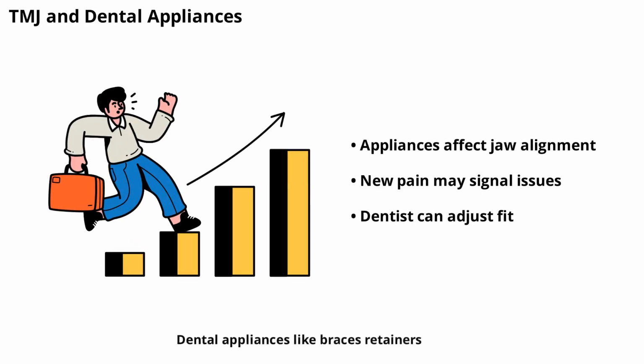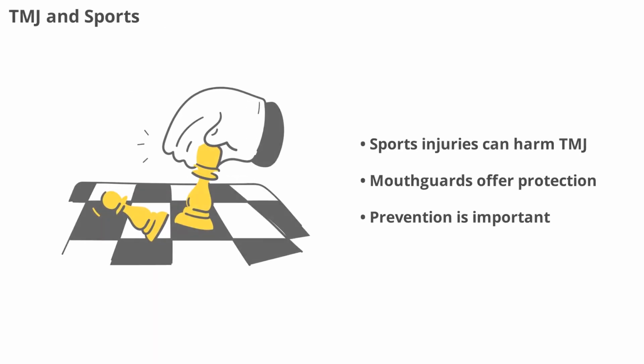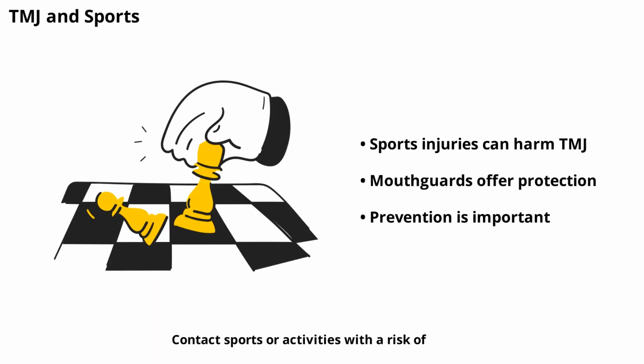Dental appliances like braces, retainers, or dentures can sometimes alter your bite and put extra stress on the TMJ. If you notice new jaw pain after getting a dental appliance, consult your dentist for adjustments. Contact sports or activities with a risk of facial injury can increase the likelihood of TMJ disorder. Wearing protective gear like mouth guards can help prevent trauma to the jaw and reduce the risk of developing TMJ symptoms.